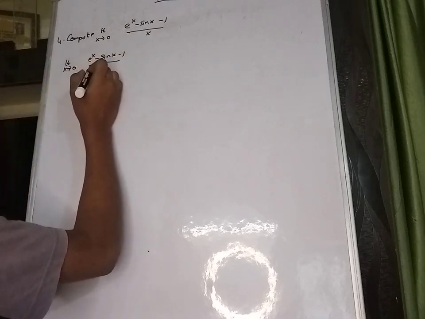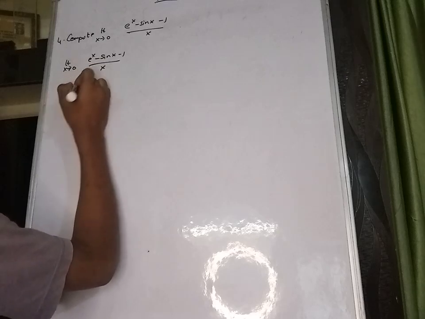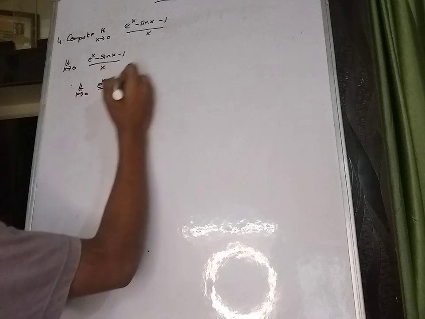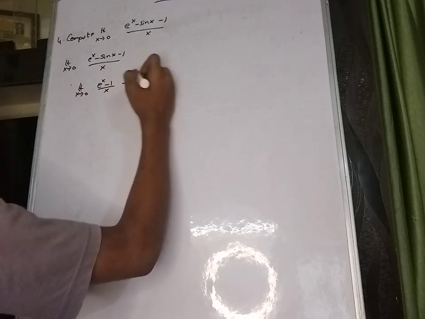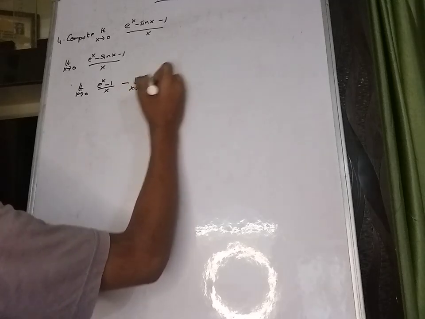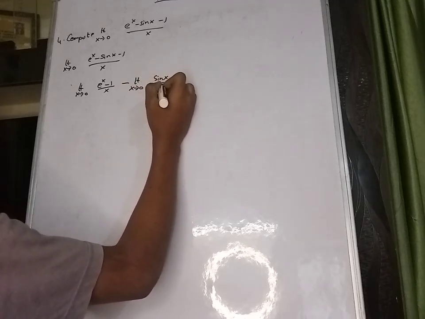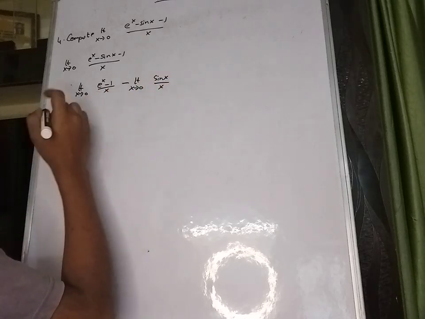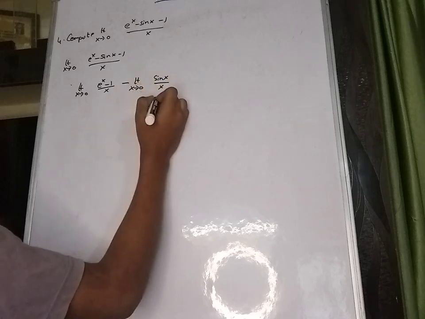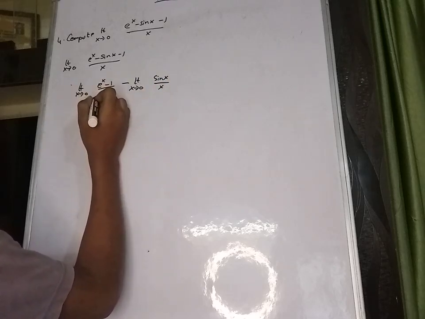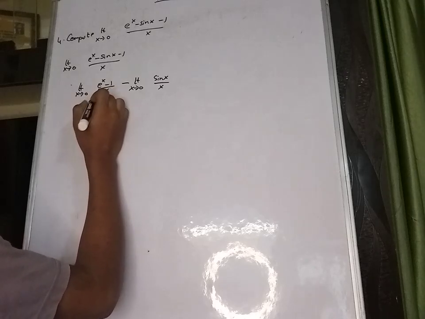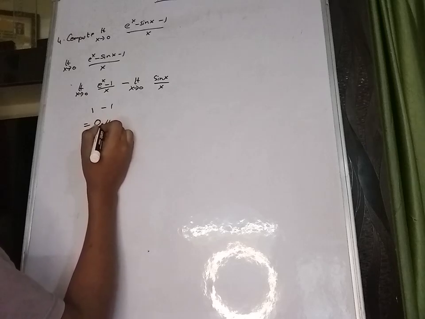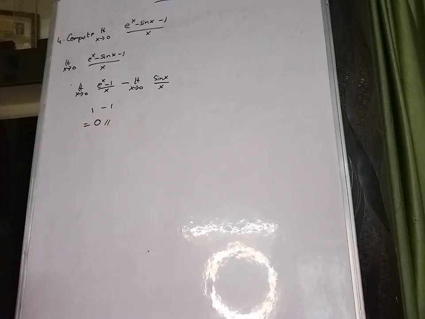So in order to find the answer, we need to separate the limit. So limit x tends to 0, (e power x minus 1) divided by x, we can write it like this, minus limit x tends to 0, sin x by x, we can write it like this. So sin x by x is nothing but 1, and limit x tends to 0, (e power x minus 1) divided by x is nothing but 1. So 1 minus 1 is equal to 0, which is the final answer. Okay, now let's go to the fifth question.